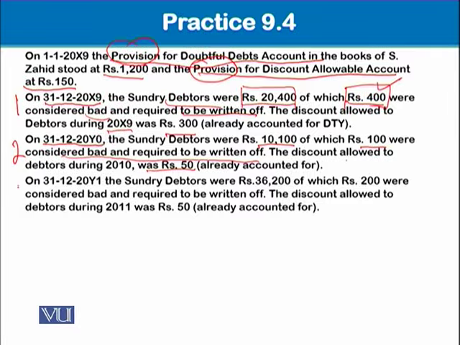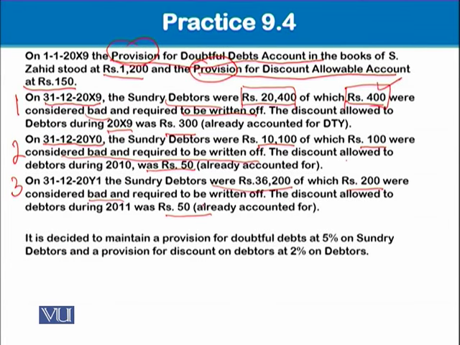Then in year 3, which is 20Y1, the debtors were 36,200, out of which 200 were considered bad and required to be written off. The discount allowed to debtors was 50, already accounted for. We are repeating a few things for some reason. So it is decided to maintain a provision for doubtful debts at 5% on sundry debtors. Sundry means so many, you can say. Okay.